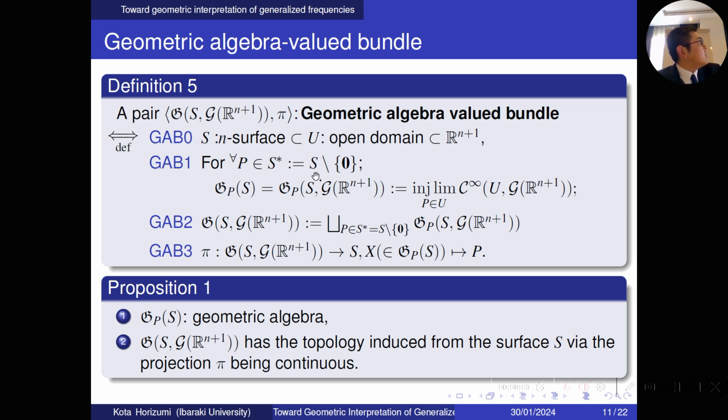For any P in S except 0, G_P(S) is defined by the injective limit of C-infinity functions over U, with P in U. G_S is defined by the disjoint union of G_P(S) as P runs over S except 0, and pi is the canonical projection from G_S to S. Then we obtain the proposition: first, G_P(S) is a geometric algebra, and second, G_S has a topology induced from the surface S, where the projection pi is continuous.